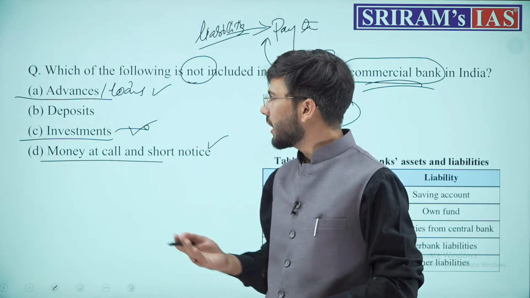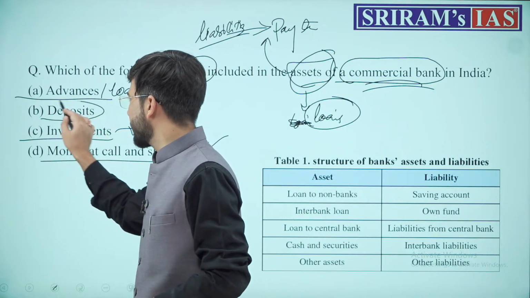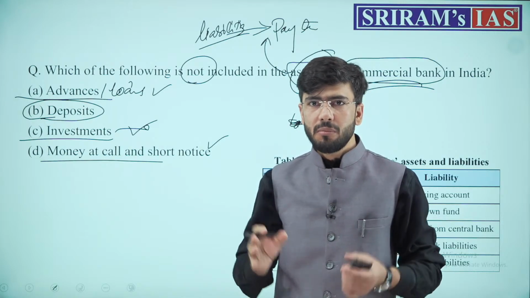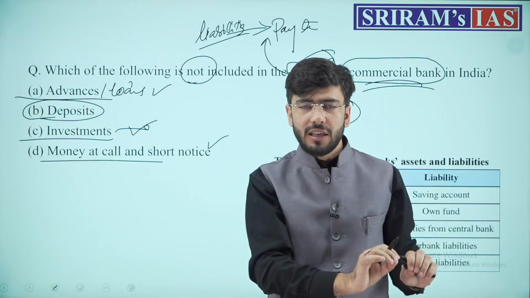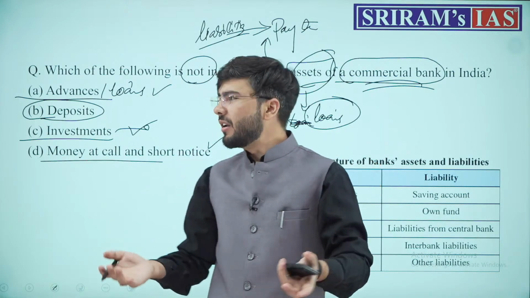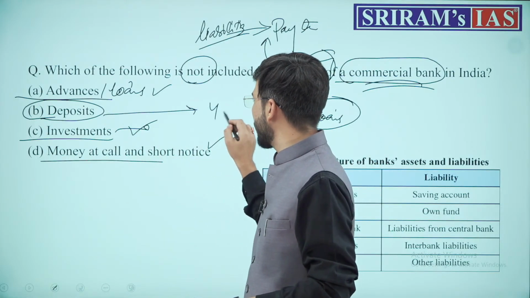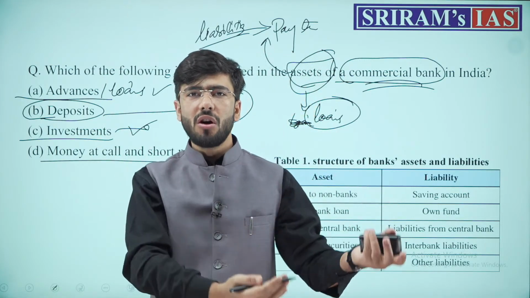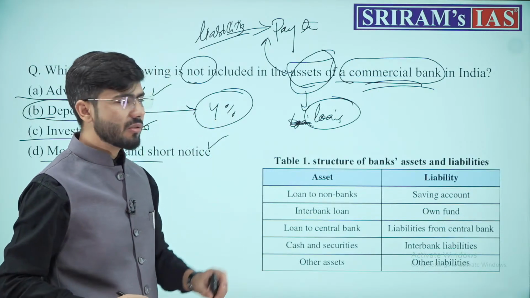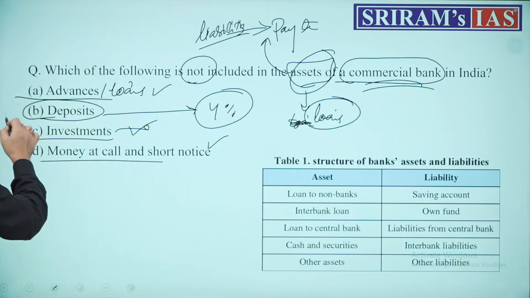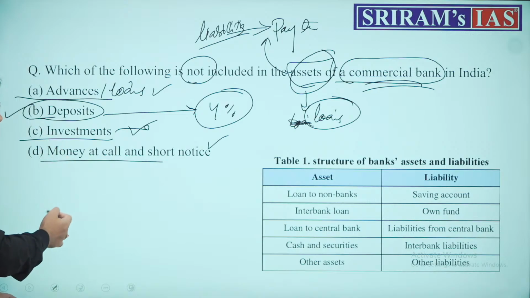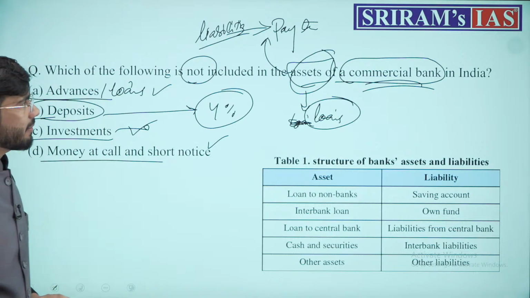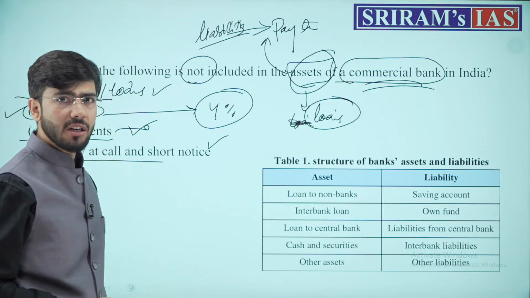Okay? Now what else is remaining is the deposits. These are those deposits which people have deposited with the bank. People came with their money and tried to save it with the bank so that they earn a simple savings account interest of 4%. Or you can say this is just a demand deposit which people can come and withdraw at any point of time. That is how this works. That is why this deposit is a claim on the bank. This deposit is a liability of the bank, not an asset of the bank. Understood? Remember that every word counts and every word has to be understood very well.